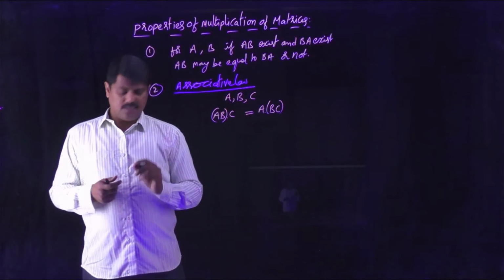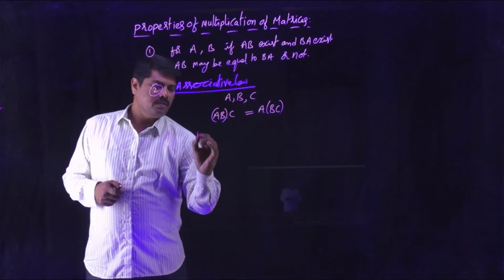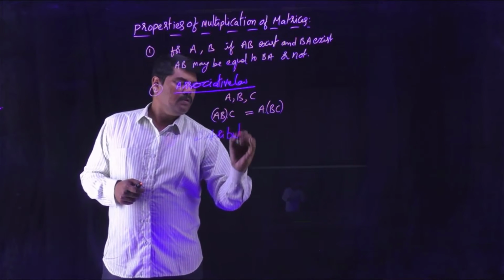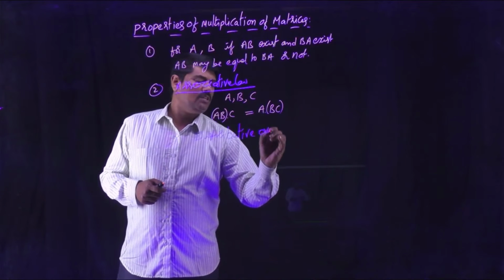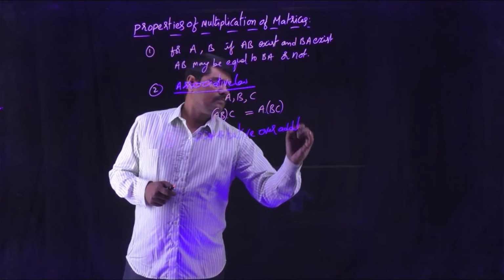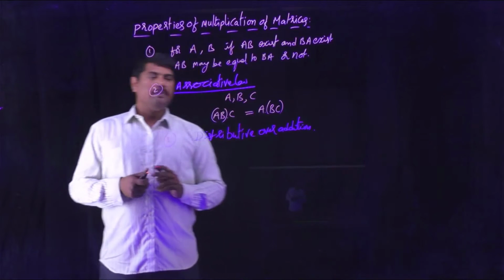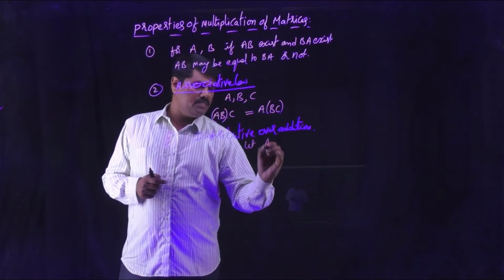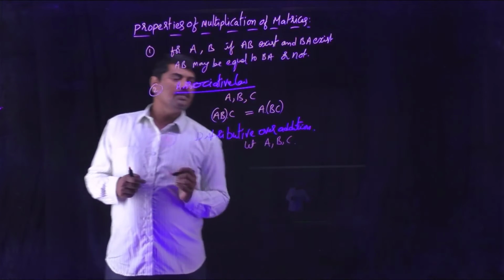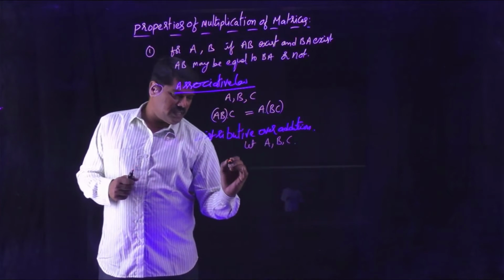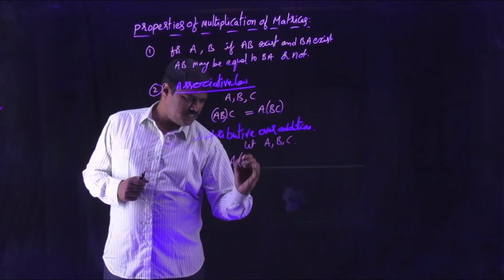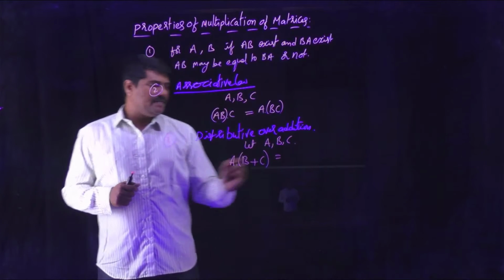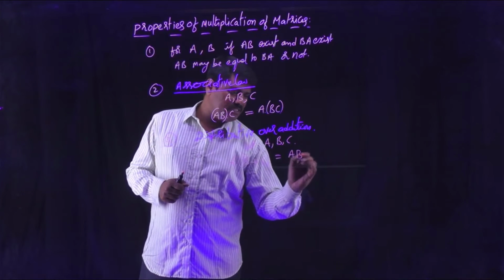Next property is the distributive law, distributive over addition. Now let us consider three matrices A, B, C. The distributive property is like this: A into (B plus C) results in AB plus AC.